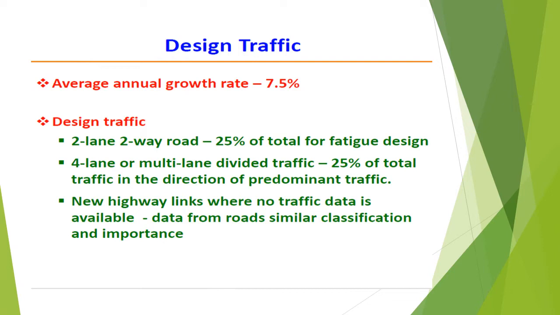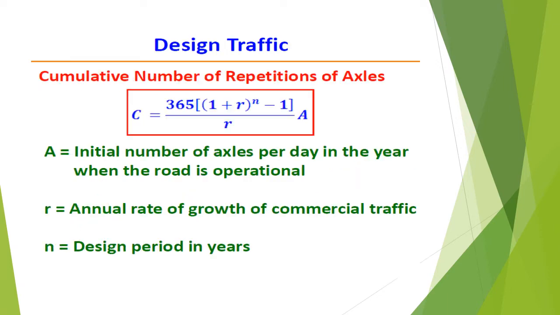A design traffic of 25% of the total two-lane, two-way commercial vehicles may be considered as a very conservative estimate for design against fatigue failure. In case of four-lane and multi-lane divided highways, 25% of the total traffic in the direction of predominant traffic may be taken for the design of pavement. In case of new highway links where no traffic count data is available, data from roads of similar classification and importance may be used to predict and design the traffic intensity.